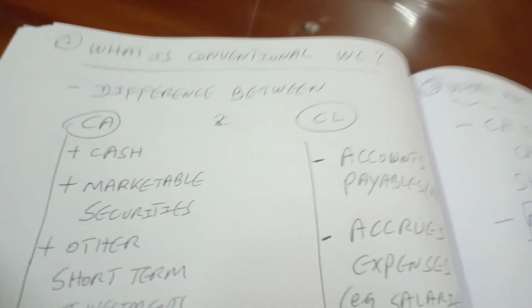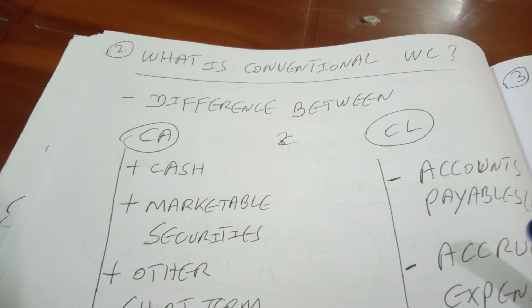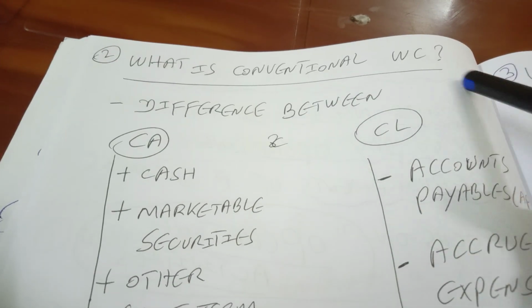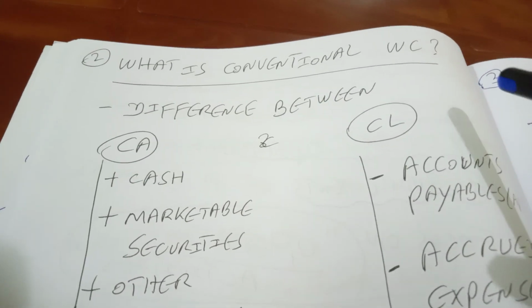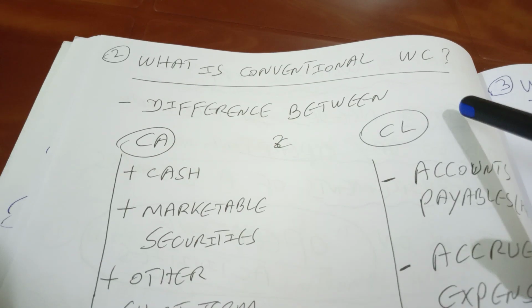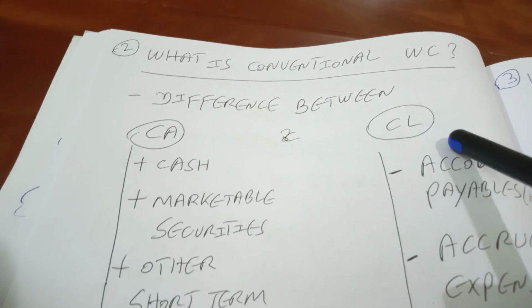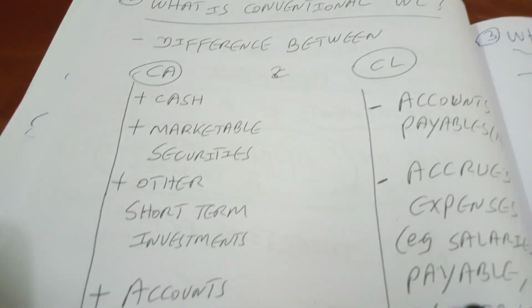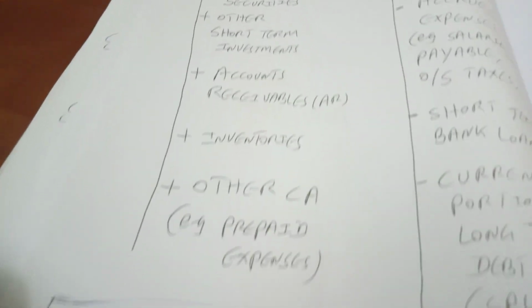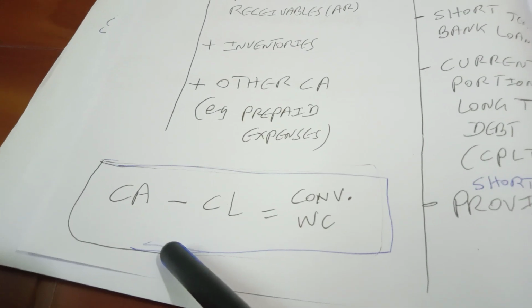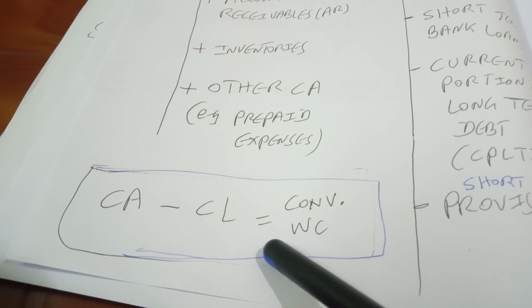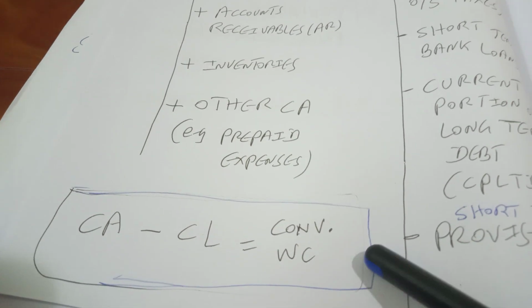So I take you to the second question. That's a very interesting question indeed. So we want to know what is conventional working capital, right? It is basically the difference between current assets and current liabilities. The formula is very simple, which I have written here. So that is current assets minus current liabilities is going to give you conventional working capital, right?